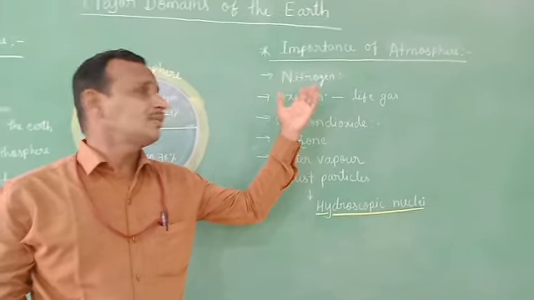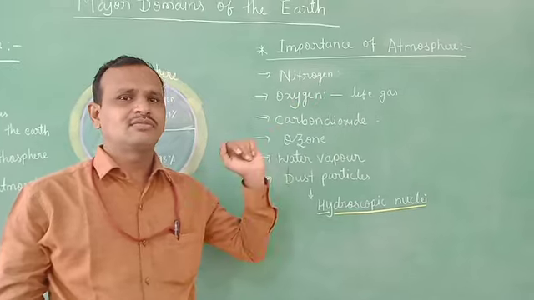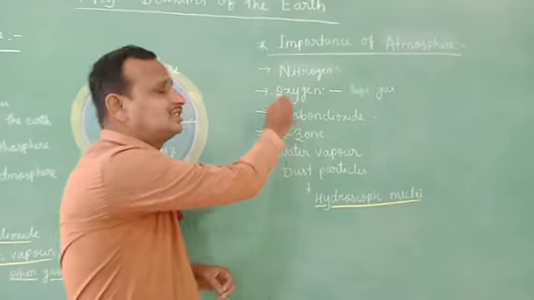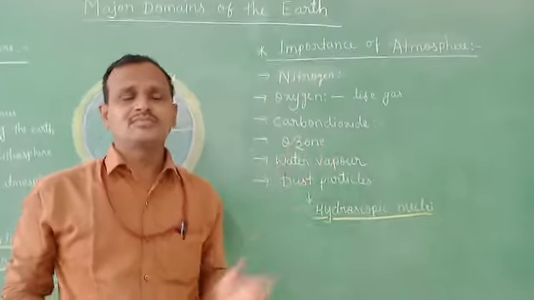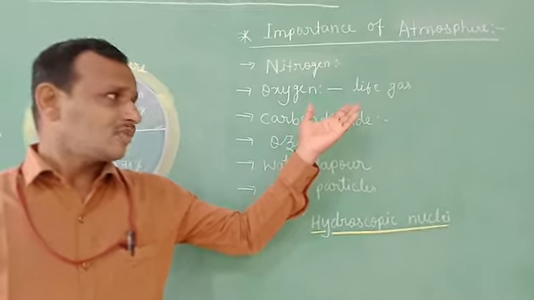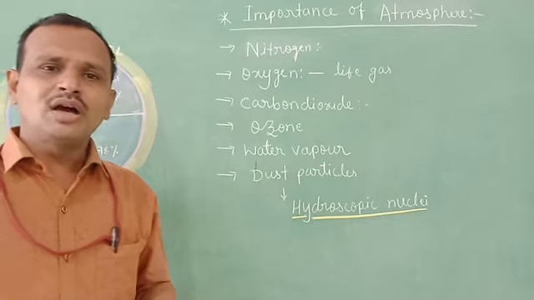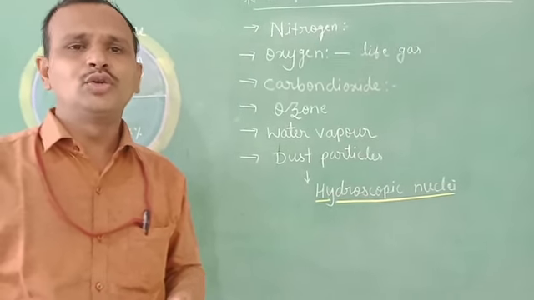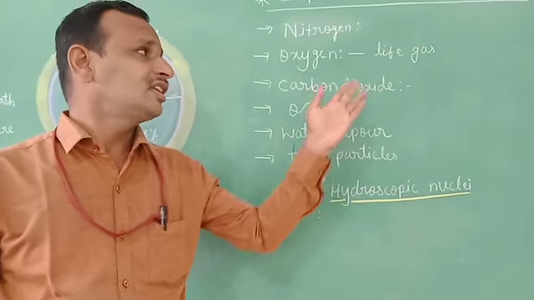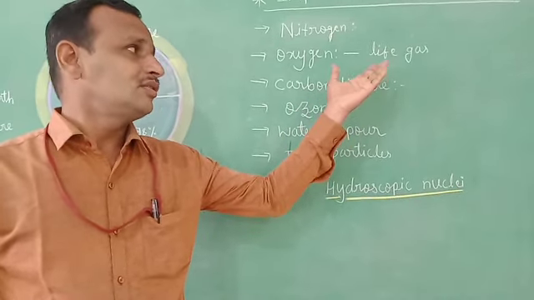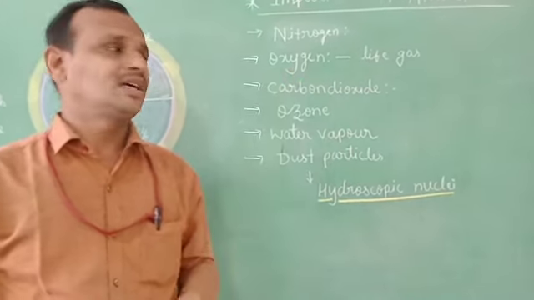What is the function of nitrogen? It helps the growth of living organisms and it controls fire. The next gas is oxygen. Oxygen is also called the life gas because it is essential for all living things, including humans, for breathing. Without oxygen we cannot live. That's why it is a very important gas in the atmosphere.